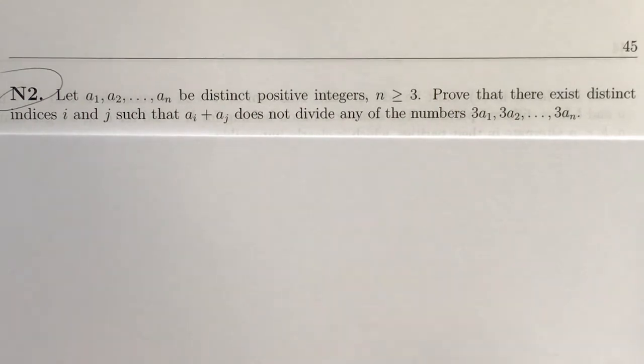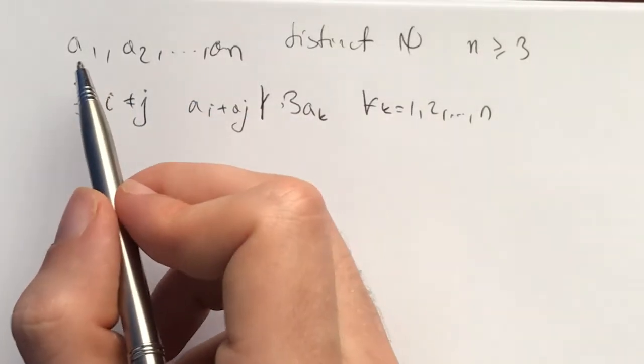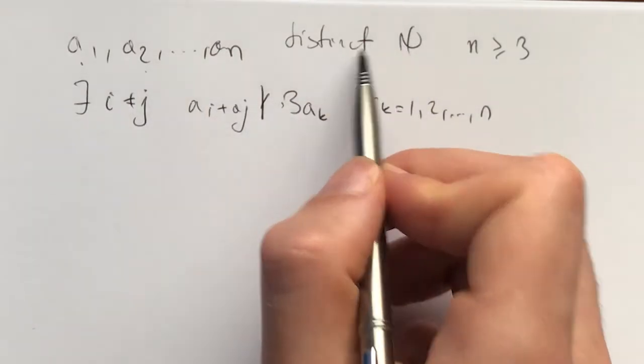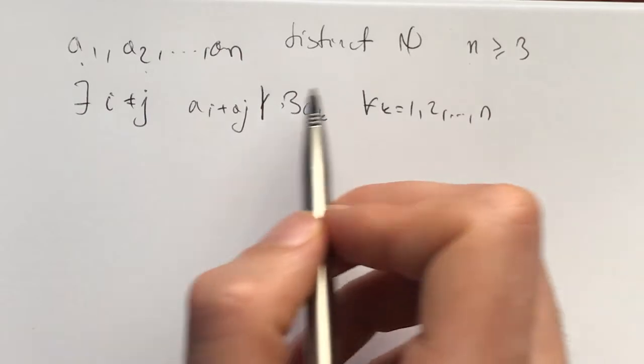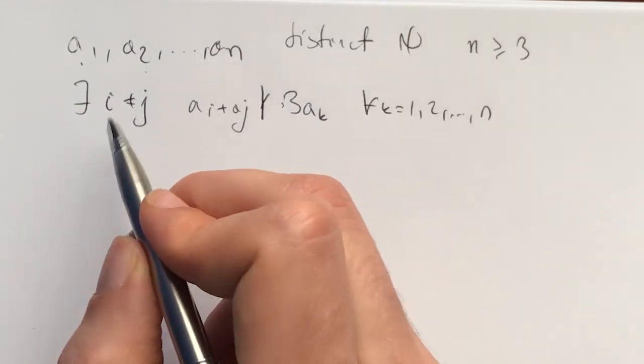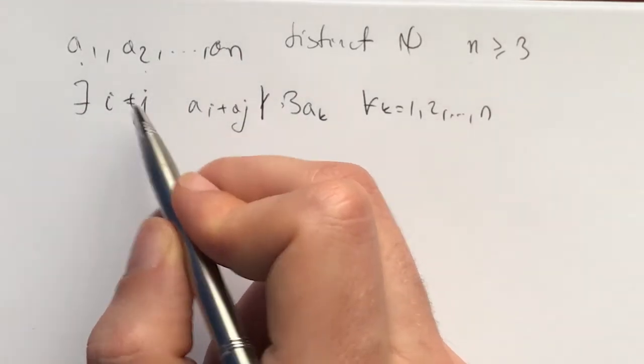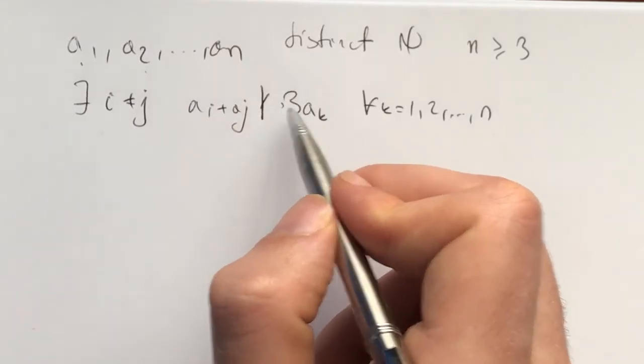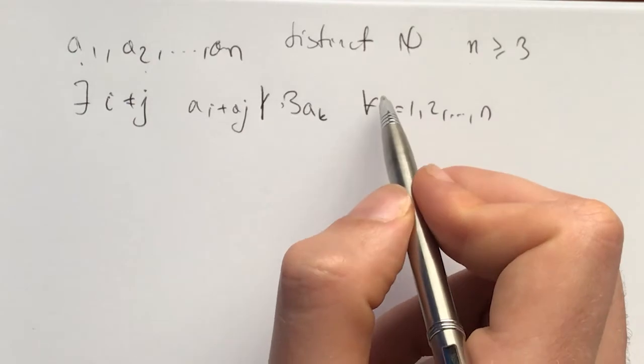So now, let's begin. The problem statement is basically this. We have a1, a2 through an, distinct positive integers, n is greater than or equal to 3, and we must prove that there exist i and j which are different, such that ai plus aj does not divide 3 times ak for all k from 1 through n.